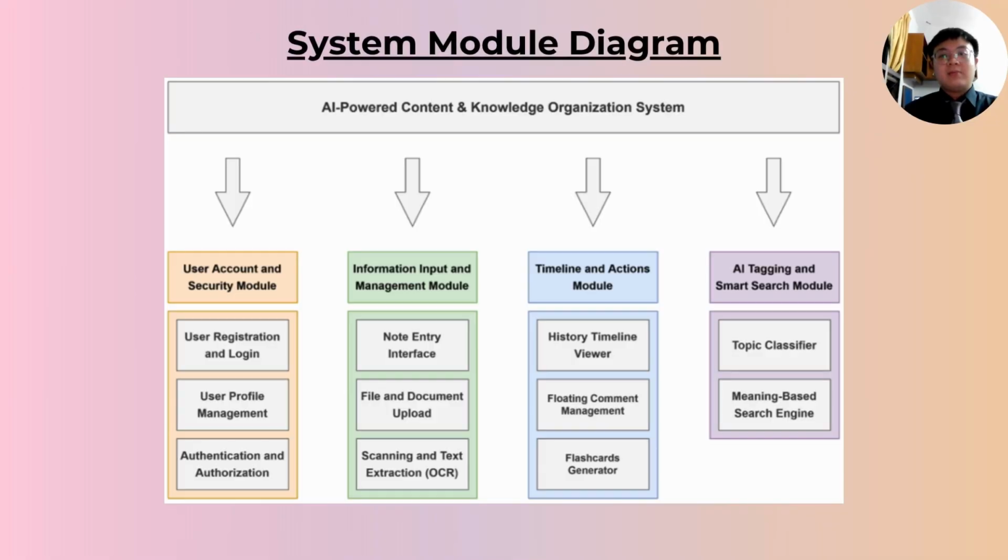This is my system module diagram. There are a total of 4 modules. The first one is user account and security module. The second one is information input and management module. The third one is timeline and action module. And the last one is AI tagging and smart search module.